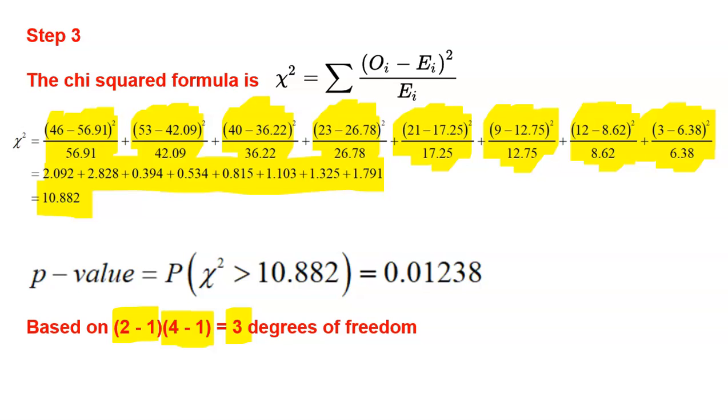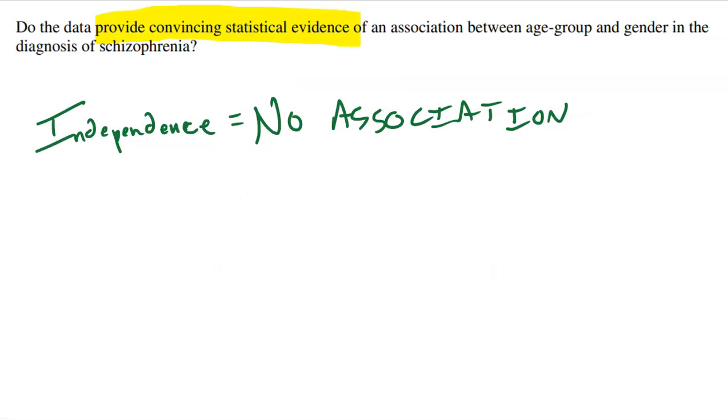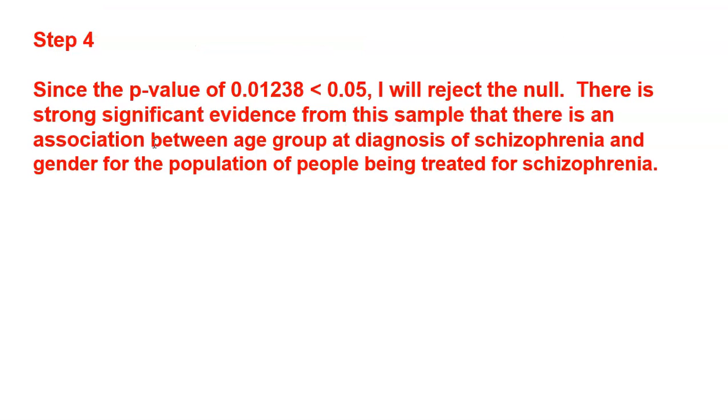Now, I have to make a conclusion, and this is where we get into a little bit of an issue, because if you go back to the original problem, they actually never gave me a significance level, which is kind of shocking. Usually on the AP test, they do give you a 1% or 5% significance level. So you actually could have 2 different solutions here. Here's what I wrote. If I'm not given a significance level, just personal preference, I go with 5%. So I said, since my p-value of 0.01238 is less than 0.05, I will reject the null.